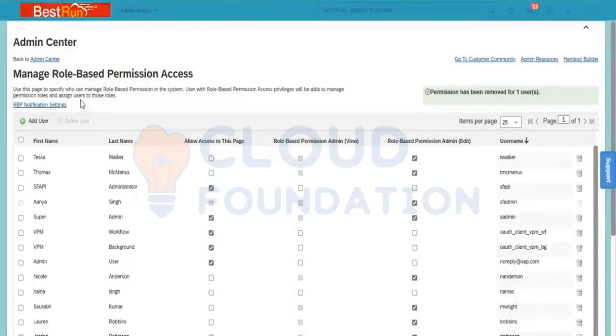In this way, we are able to use this tool. What is the name of this tool? Manage role-based permission access. Who has access to this tool? Super admin. Super admin will have the access. If you want to add a user to give the RBP permissions, you have to use this particular tool. Then only in the admin center he will be able to get all the access there.